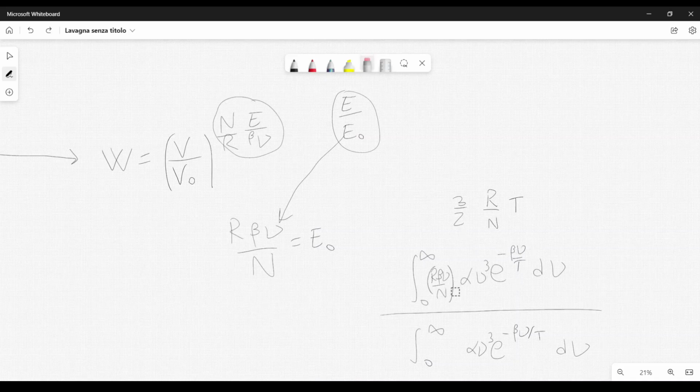So the way that Einstein calculates this average is by considering the inverse of the energy, and he puts the inverse here, N over R beta nu. By doing so, we are going to average over the higher frequencies, because in this case, when we integrate this term over small frequencies, this will be very large, and therefore we are going to get a better estimation of the average. And if this calculation is performed, we obtain 3RT over N.